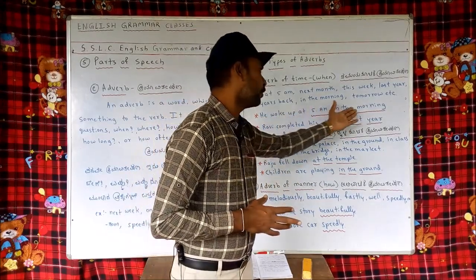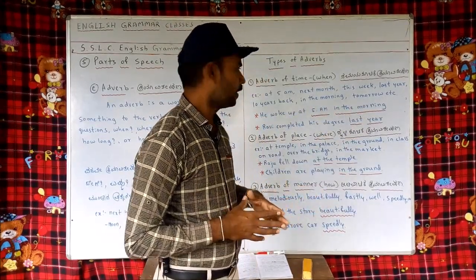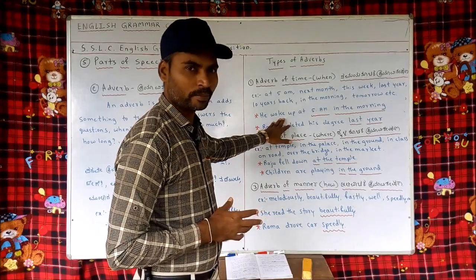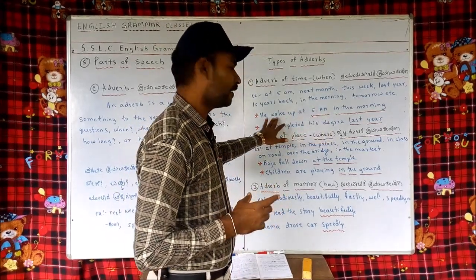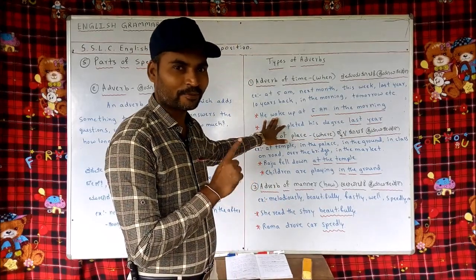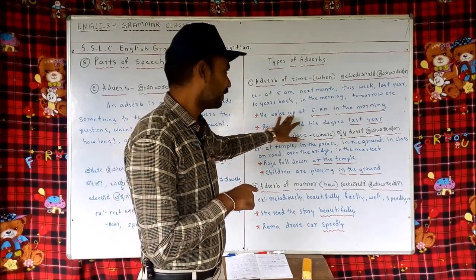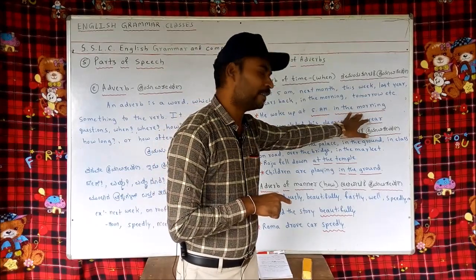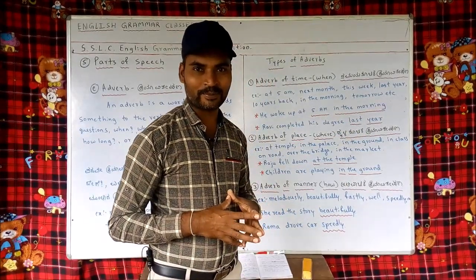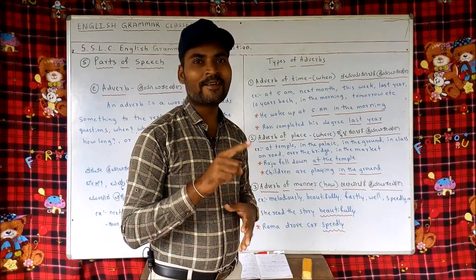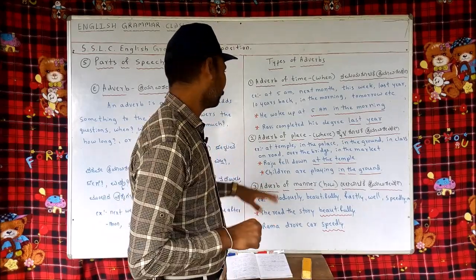He woke up at 5 a.m. in the morning. Here woke up is the verb, and some words in this sentence tell us something about that verb: at 5 a.m. and in the morning. These two are adverbs of time because they answer the question when he woke up.